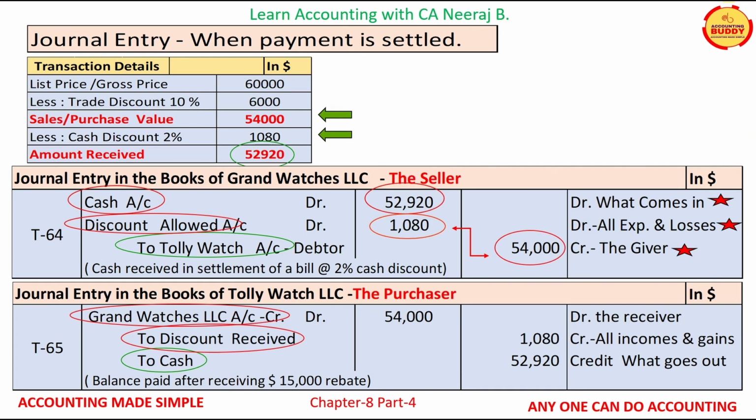Grand Watches LLC creditors account is a personal account and it will be debited as per personal account rule of debit the receiver for $54,000. Discount received account is a nominal account and it will be credited as per the nominal account rule of credit all incomes and gains for $1,080. Cash is a real account and it will be credited as per real account rule of credit what goes out for $52,920.